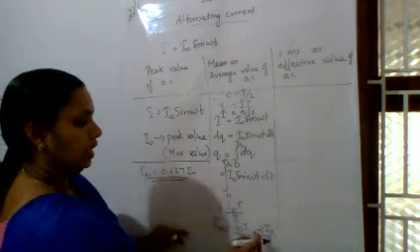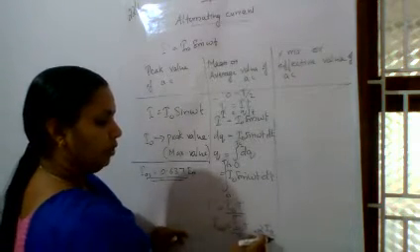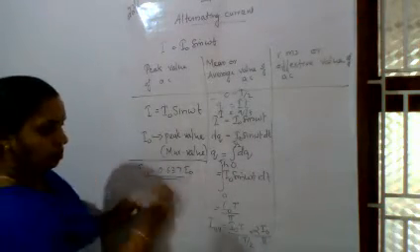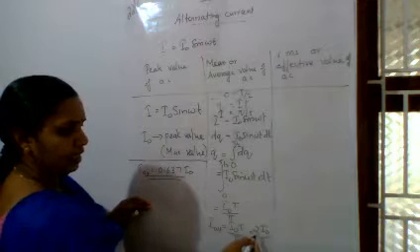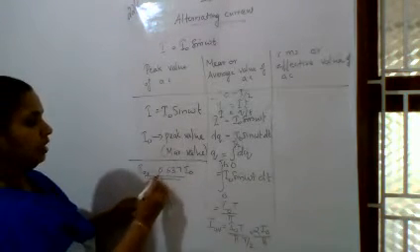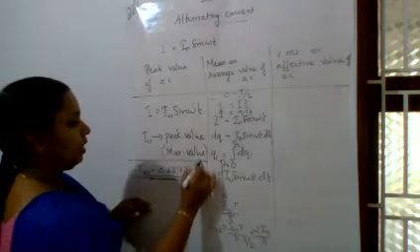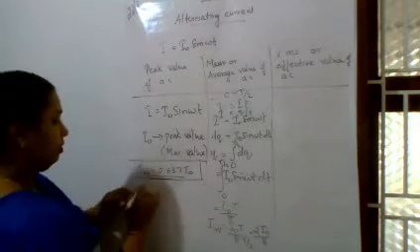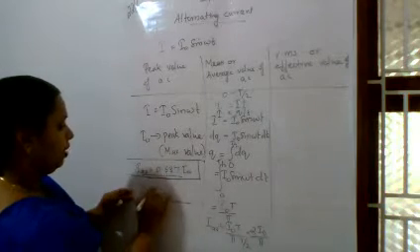Substituting the values, T gets cancelled, so 2 comes up, 2 I0 by pi. So I average is equal to 0.637 I0.